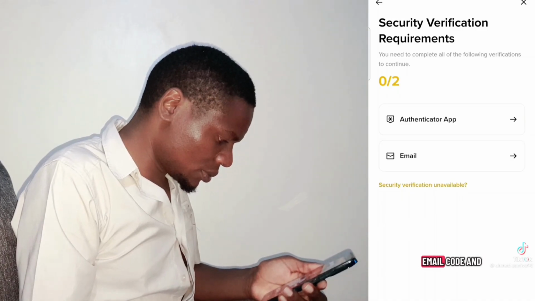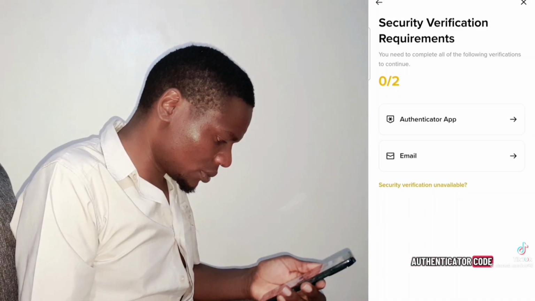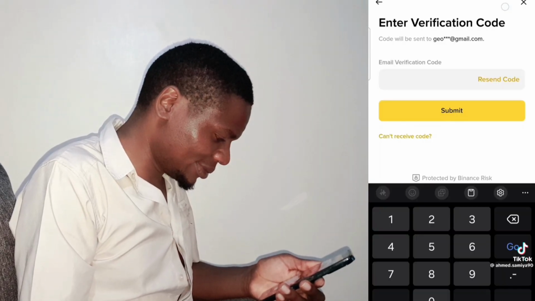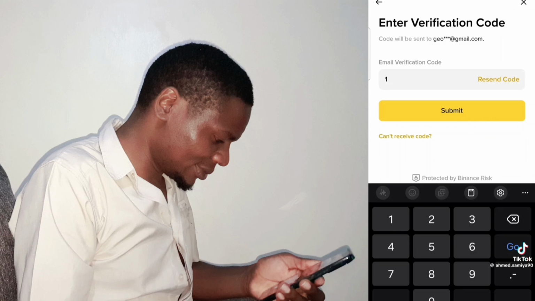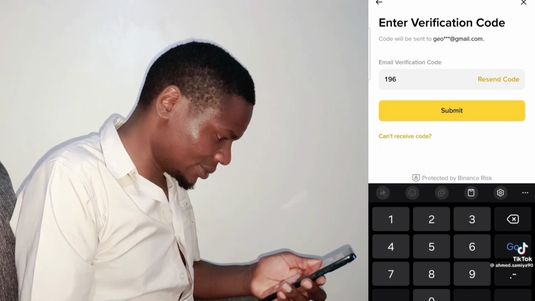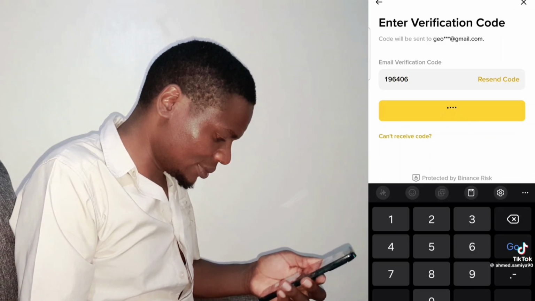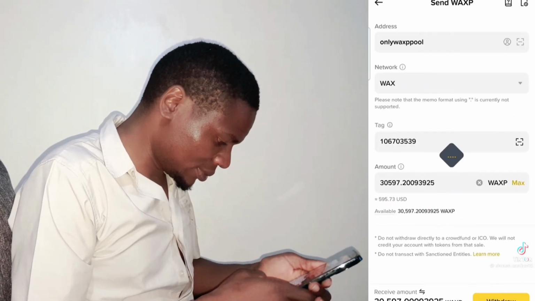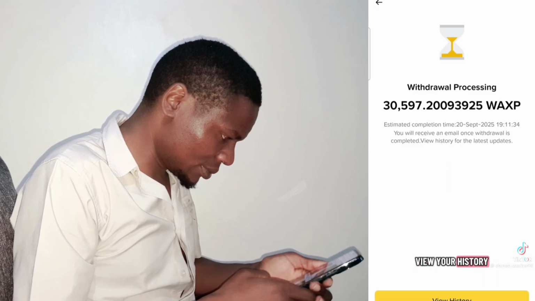Then enter the email code and authenticator code. The withdrawal is processing and you can choose to view your history.